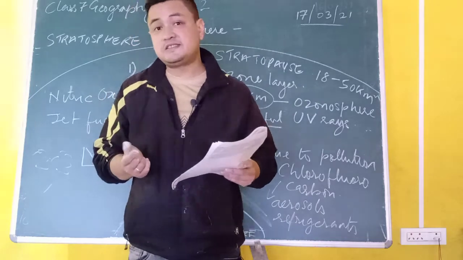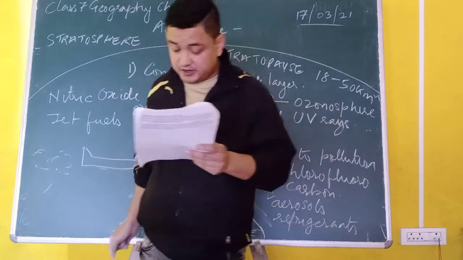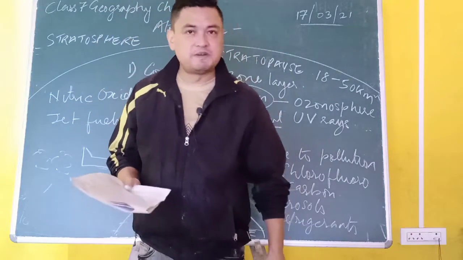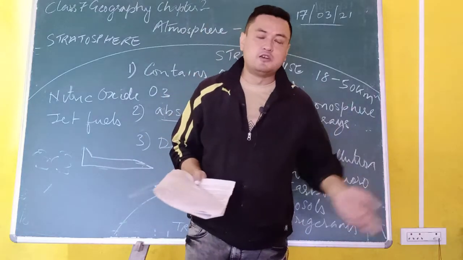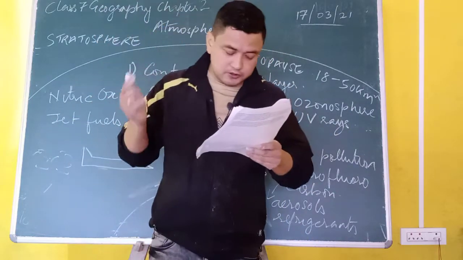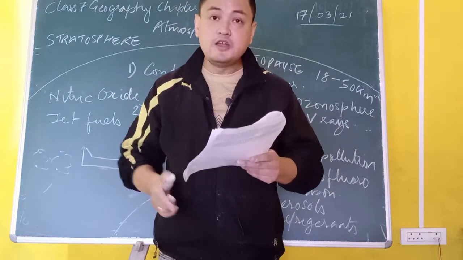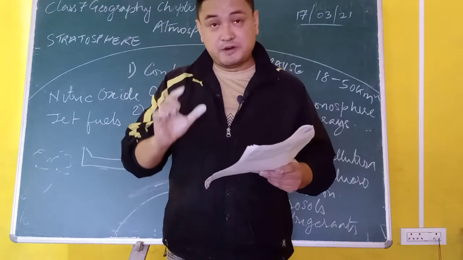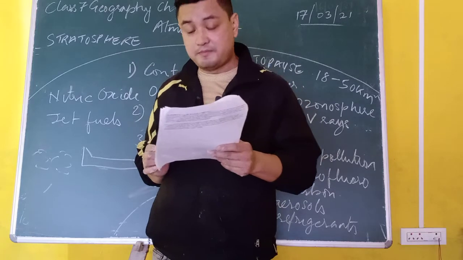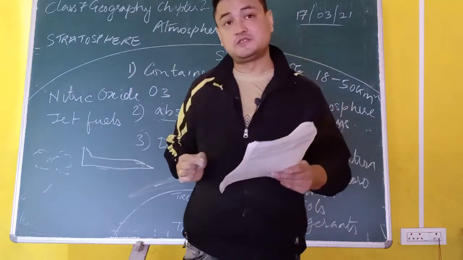That means it exists till the starting boundaries of the thermosphere, which ranges from 80 kilometers to 450 kilometers. But here it is told in the book that this layer is free of water vapor and dust particles, and provides ideal flying conditions for aircraft.